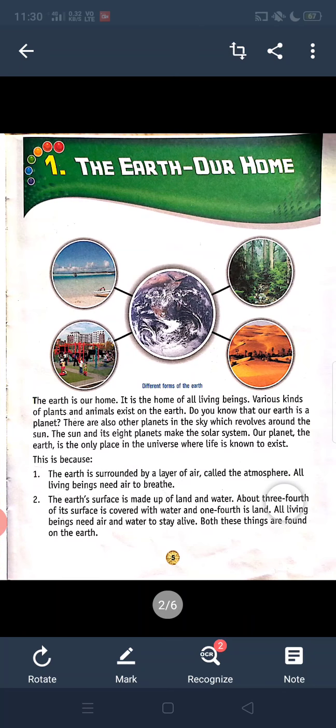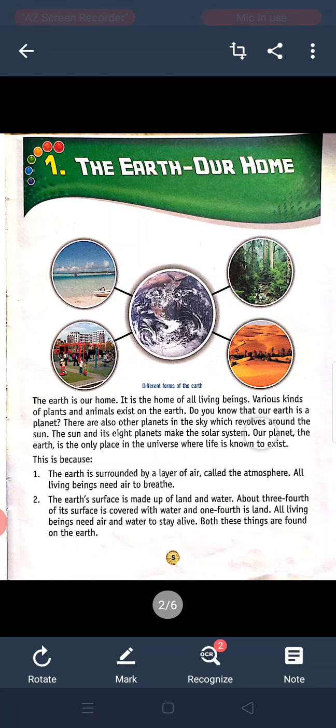Students, last period we saw the first lesson, the earth our home. Once again I revise this lesson. Listen carefully. The earth is our home. It is the home of all living beings. Various kinds of plants and animals exist on the earth.